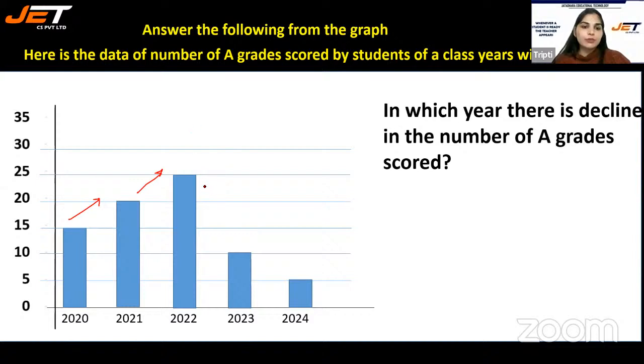But after 2022, the grades started decreasing. Like in 2023, the grades decreased. In 2024, the grades decreased even more. So in 2023 and 2024, we saw the decline in the number of A grades.